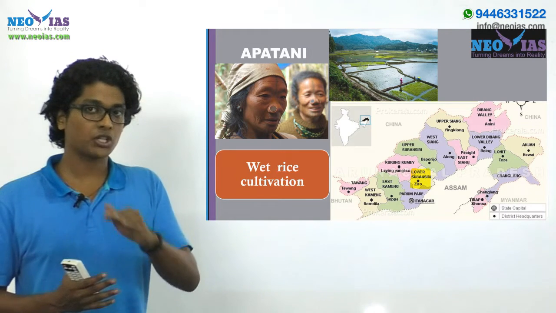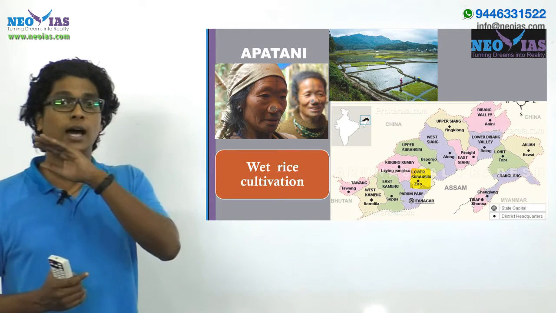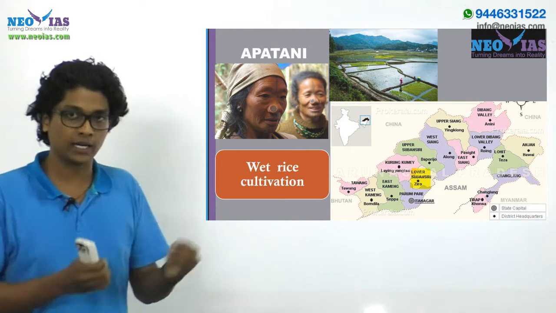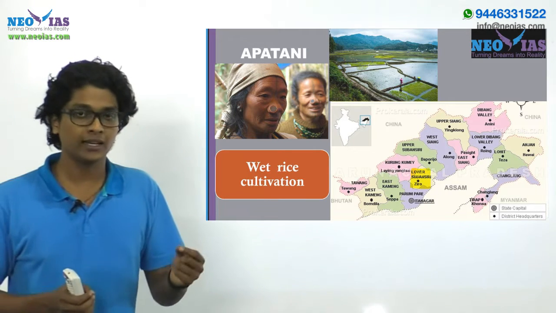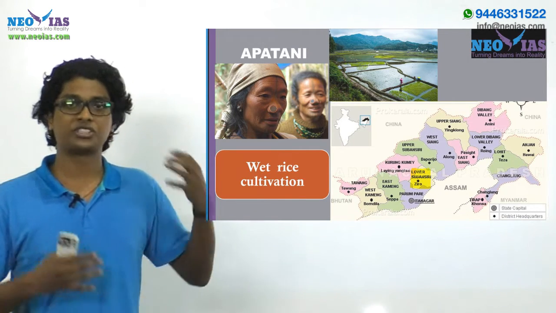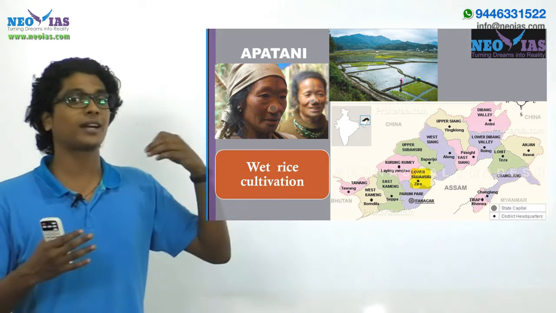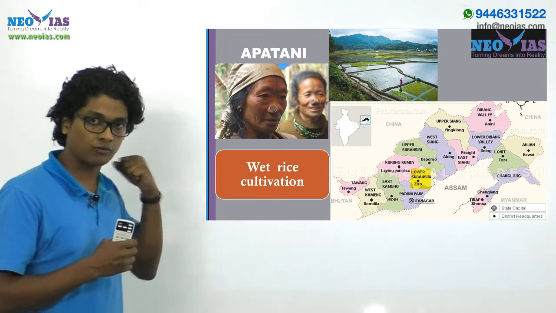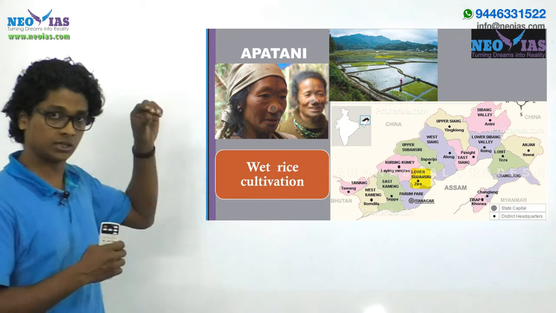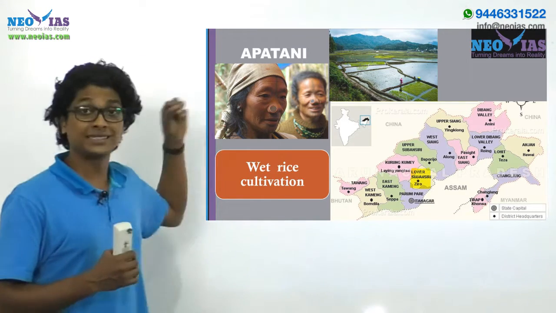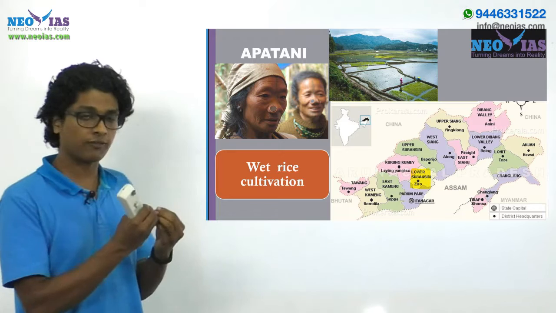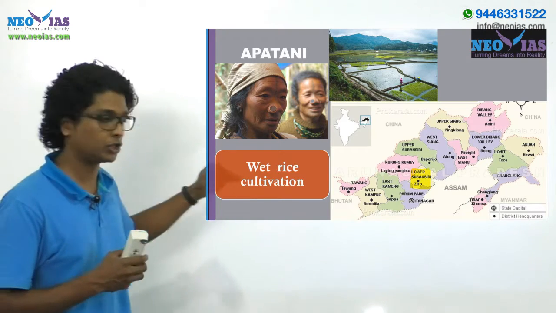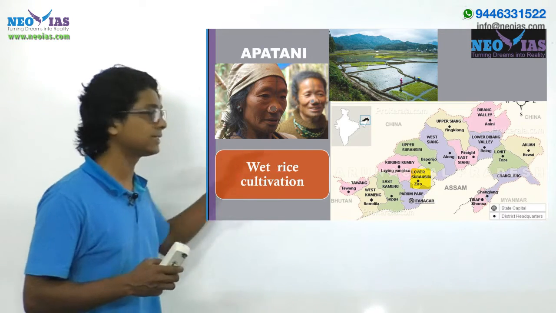Now shifting cultivation or jum cultivation is not a sustainable way of agriculture, right? It is an improper agriculture practice which results in soil erosion or change in the pattern of the monsoon or even climate change, okay? So this improper agriculture practice has to be avoided, and this is where the Apatani tribe is different. Instead of following this shifting cultivation, they follow a sustainable way of agriculture, which is called wet rice cultivation.